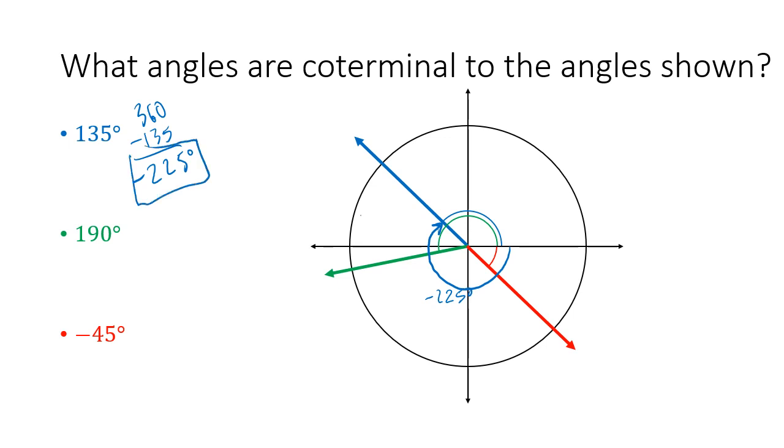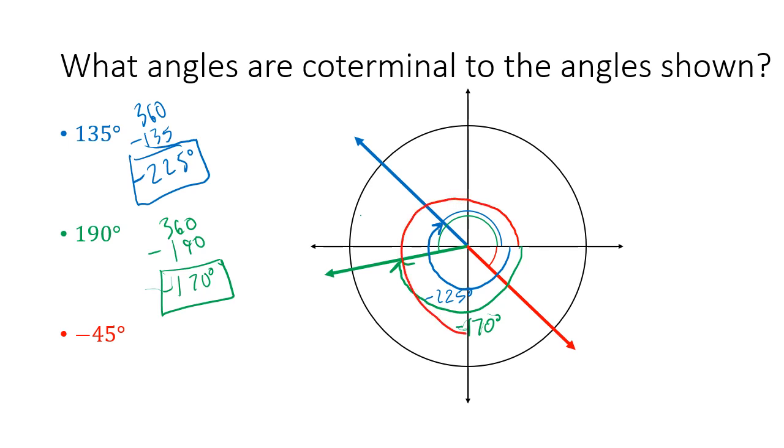Similarly, for the 190, if we took 360 and subtracted 190, that would be 170 degrees. So the angle right there is negative 170 degrees. And for the negative 45-degree angle, the coterminal angle would be this one.